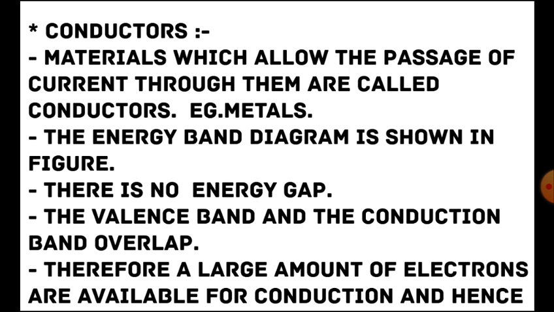There is no energy gap. The valence band and the conduction band overlap. That is, the band occupied by the valence electron. Valence electrons means electrons in the outermost orbit of an atom are called valence electrons, and the energy band occupied by the valence electrons is called the valence band. And the conduction band refers to the band occupied by the free electrons. That is, the electrons which come out of the orbit are called free electrons, and the band occupied by these free electrons is called the conduction band.